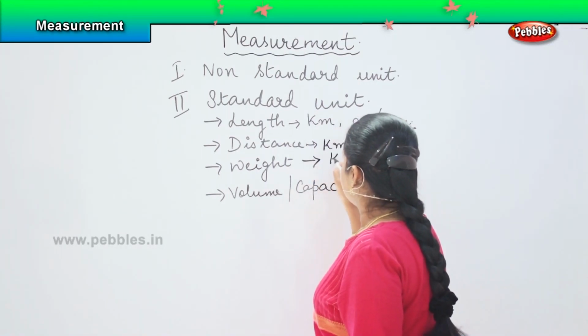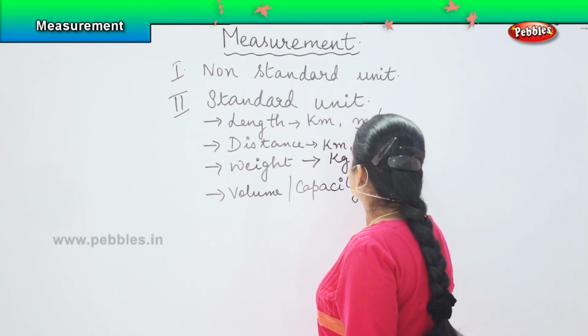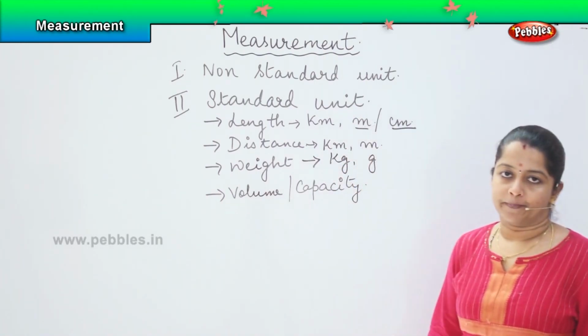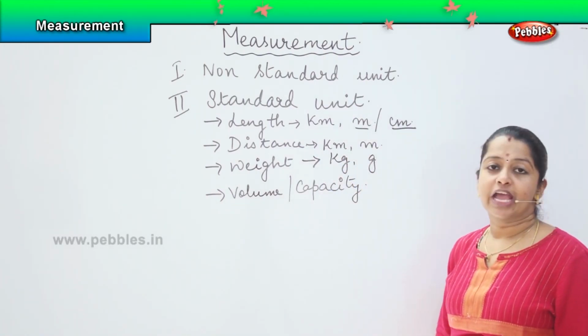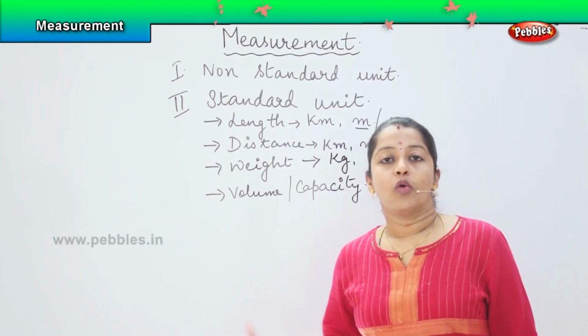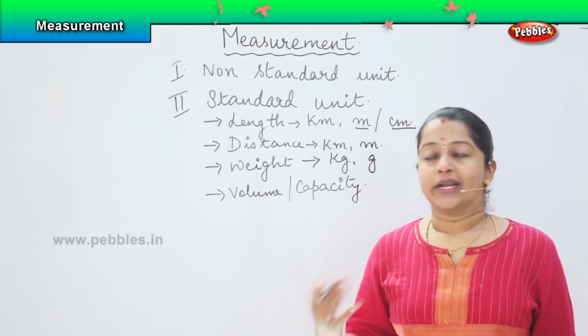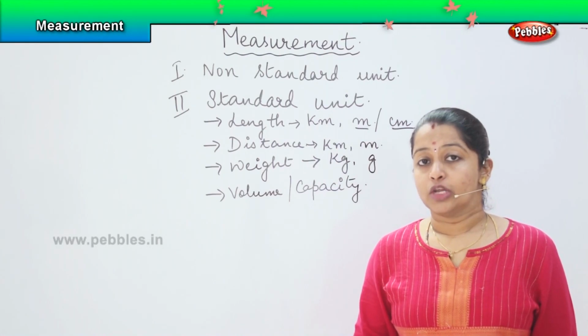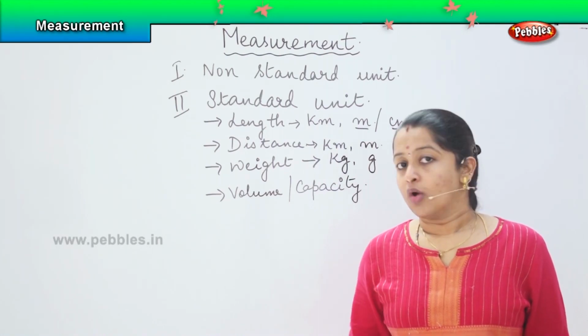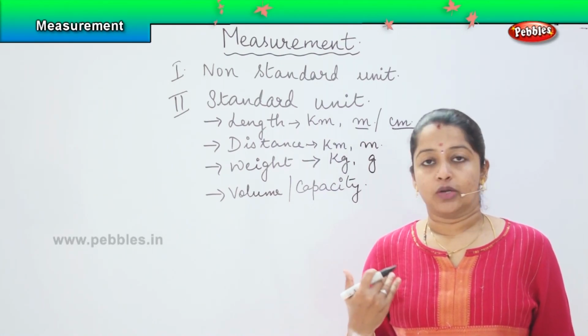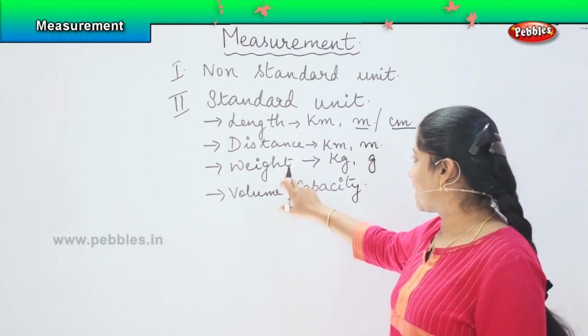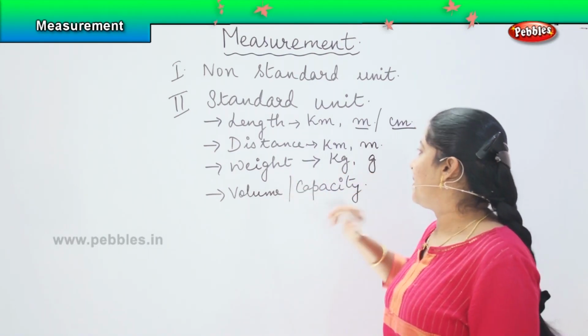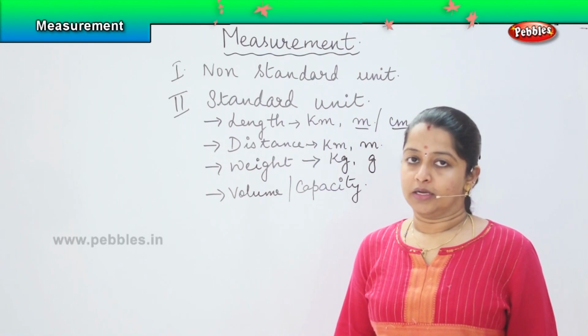As I told you earlier, for weight, we use kilogram and gram. For example, if we have to measure the value of 1 kilo of sugar, 1 kilo of rice, 1 kilo of tomatoes, in those cases, our standard unit will be kilogram and gram.